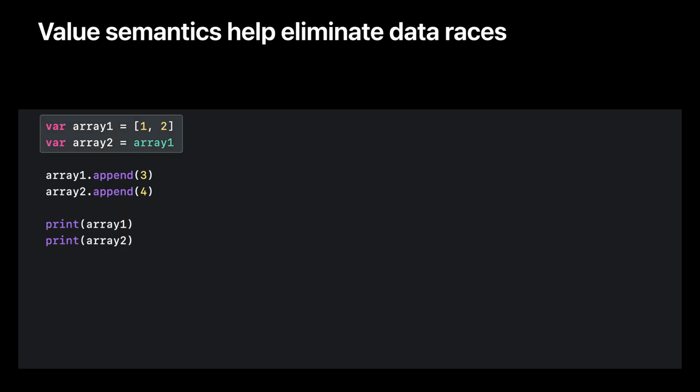In this example, we create an array with some values. Next, we assign that array to a second variable. Now we append a different value to each copy of the array. When we print both arrays at the end, we see that both copies contain the values that the array was initialized with, but each appended value is only present in the respective copy we appended them to. The majority of types in Swift's standard library have value semantics, including collection types like dictionary, or as in this example, array.